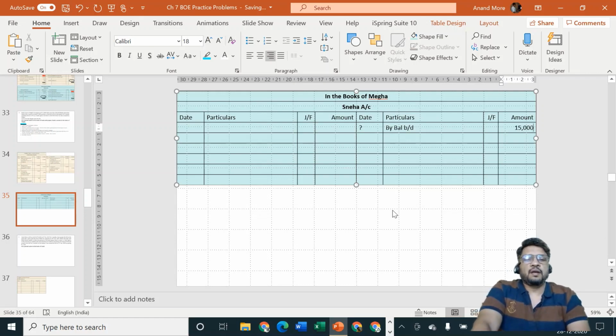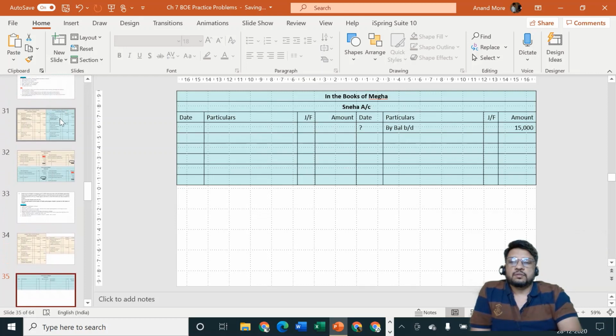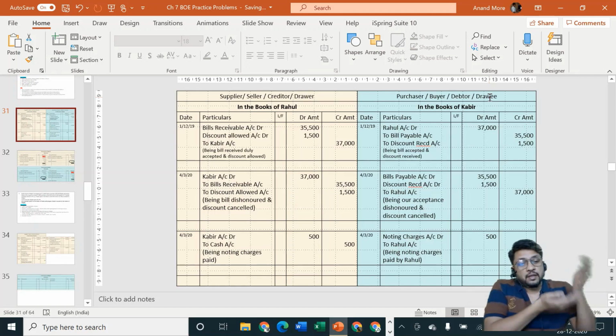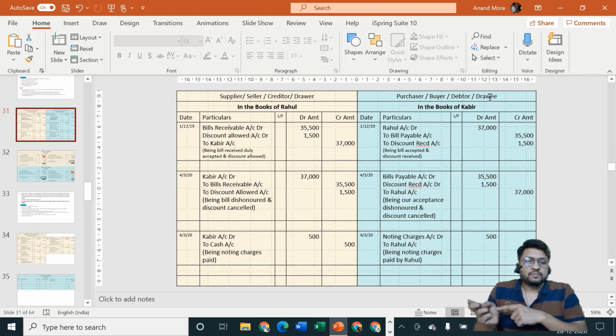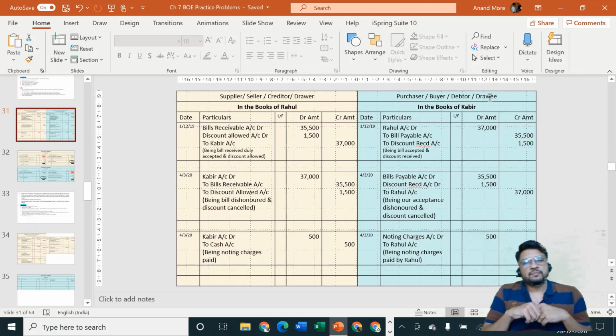Now some students may get confused. Sir, how can this account have a credit balance? It should have a debit balance, because these are the debtor's books. Yes, these are the books which are maintained by the debtor. In those books, whose account? The account of the drawer. So for the debtor, the drawer is the creditor.